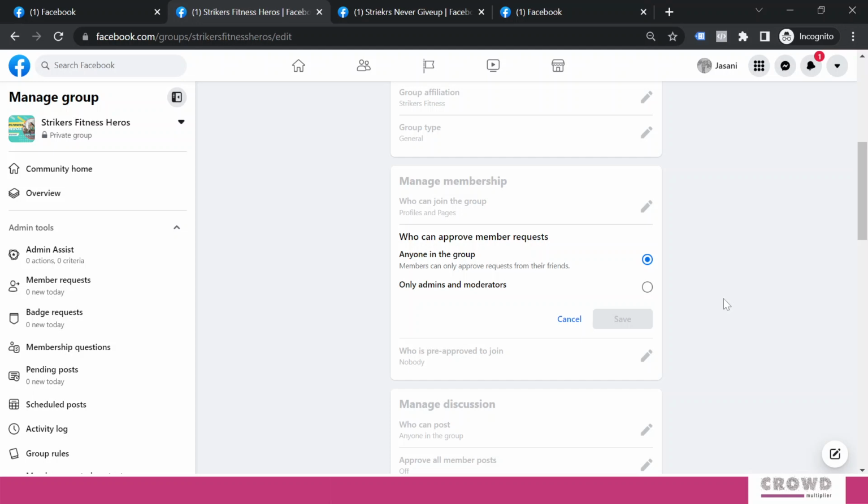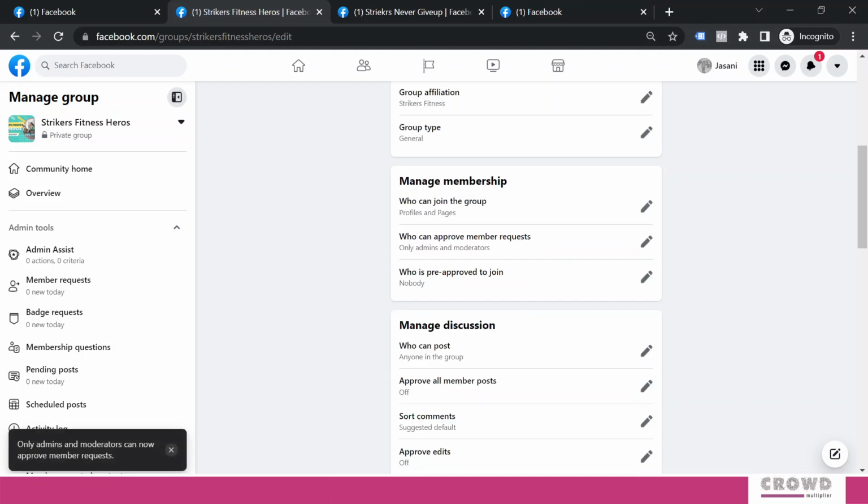In that scenario, all the 1000 members will have access to approve the request of membership. If we click this only admins and moderators, then whatever designated people you have selected will have this access. I would prefer you go for admins and moderators, but still this can be your personal choice.